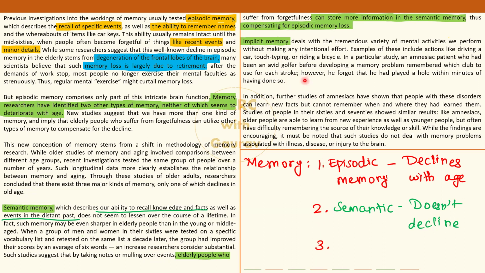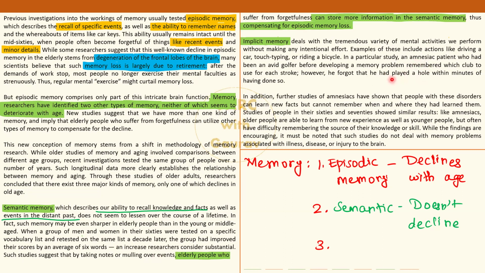Nothing like that, right? You simply keep on driving without a lot of conscious thought as to which turns or which road you have to take, but you still end up reaching your home. Without any intentional effort, the brain can recall stuff and you are able to carry out the activity. In this case, a particular example of a golfer who is suffering from a memory loss situation, amnesia.